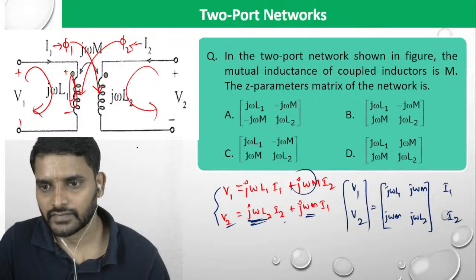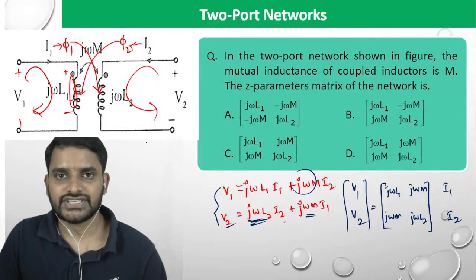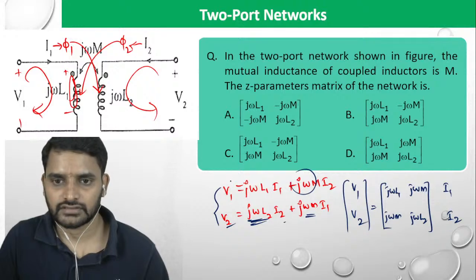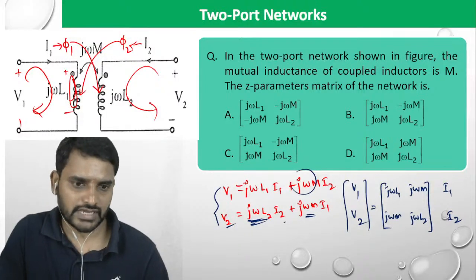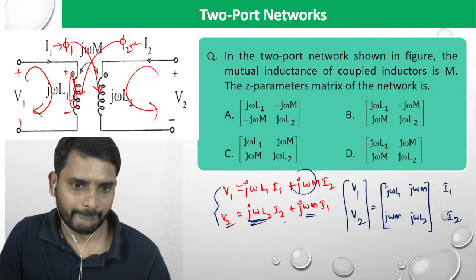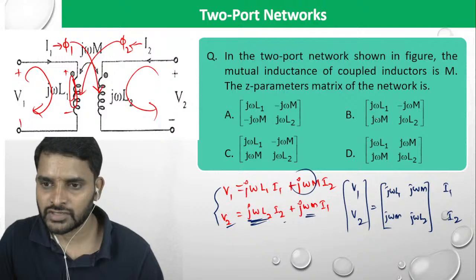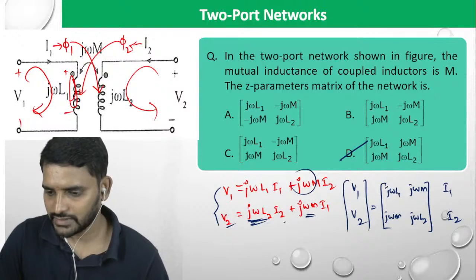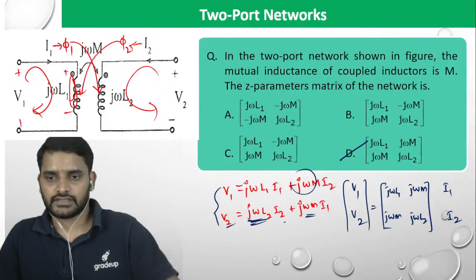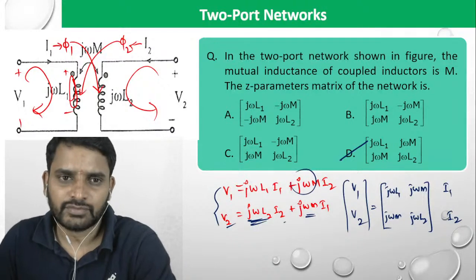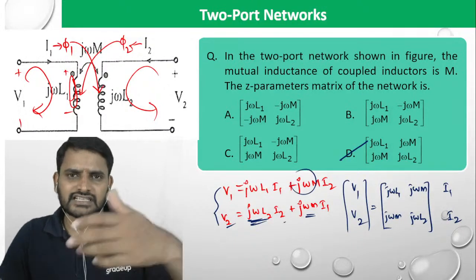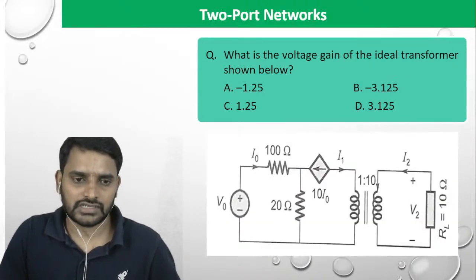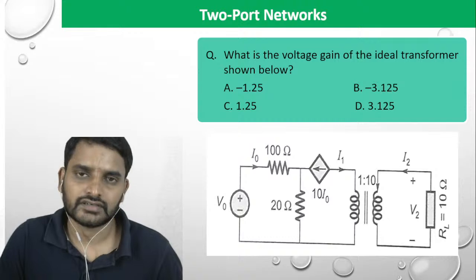All right. So this way we will get the answer. j omega L1, j omega M, where is it? Yeah, D. D could be the answer. Very good, Bhavesh. So these are the different kinds of problems you can expect. That is the reason why I have taken one model on each and every two-port network.